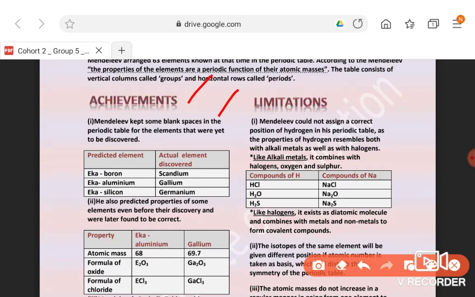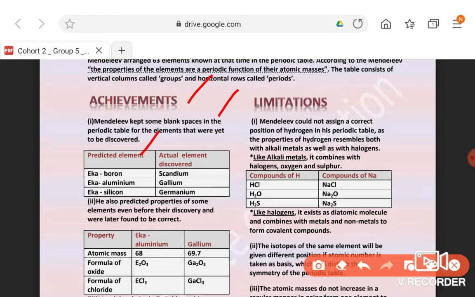He didn't put the elements just according to atomic mass; he also looked at the properties. If there was no element to put in the box, he left the space blank. He predicted that at this time there was no element matching the properties of the element above or below it, and that some elements would be discovered later which would meet these criteria.